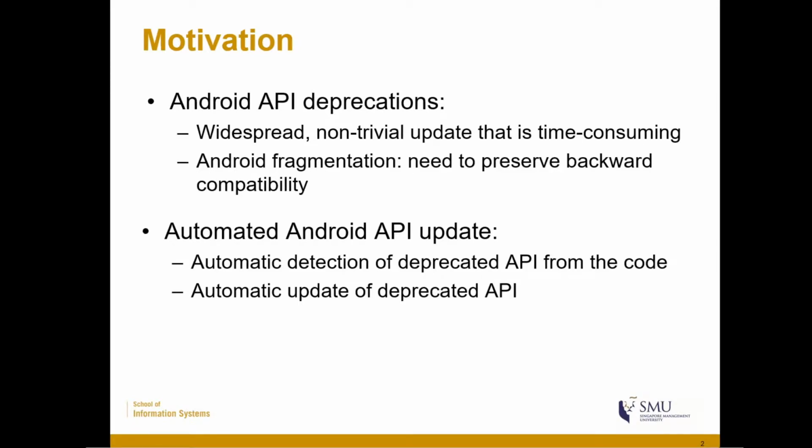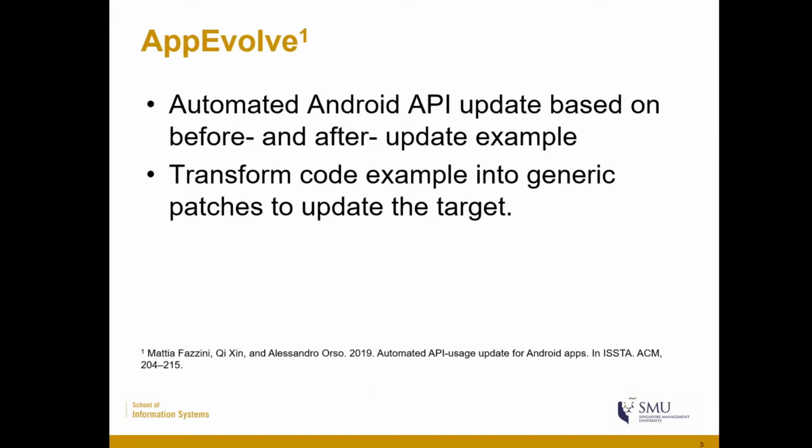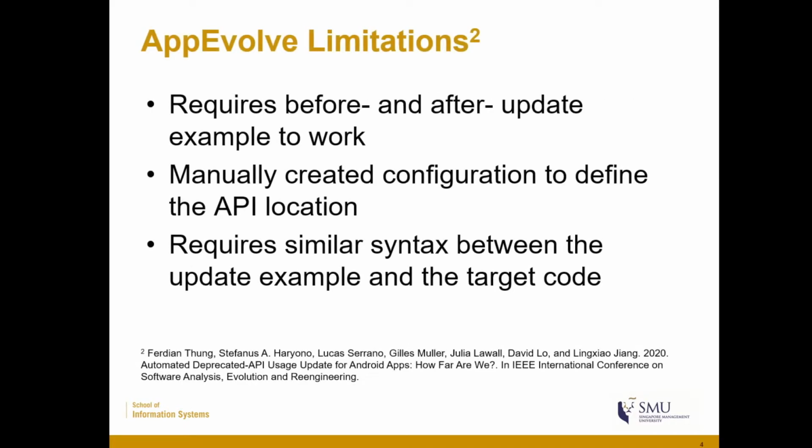Such an approach will require automatic detection and update of deprecated APIs. There was a previous work on this topic by Fazzini et al. in 2019, in which they proposed a tool named AppEvolve. AppEvolve provides an automatic update by using before and after update examples and creating generic patches from these examples. However, a study by Tung et al. in 2020 shows several limitations in AppEvolve.